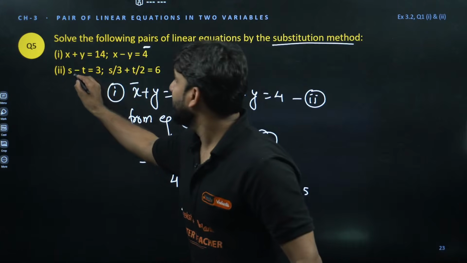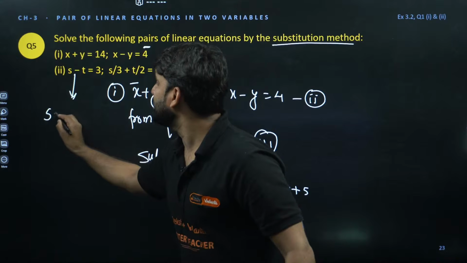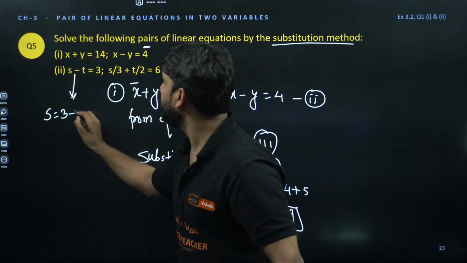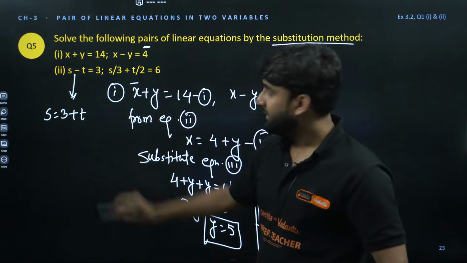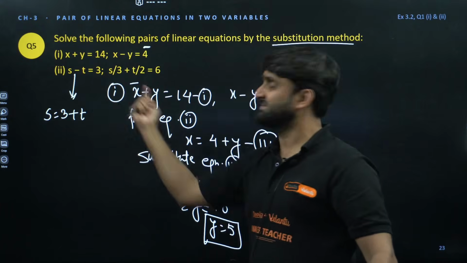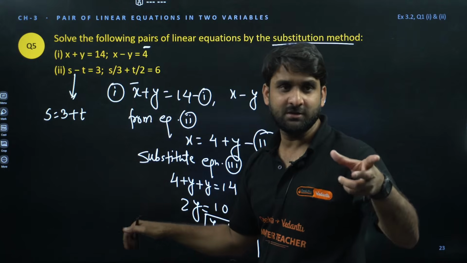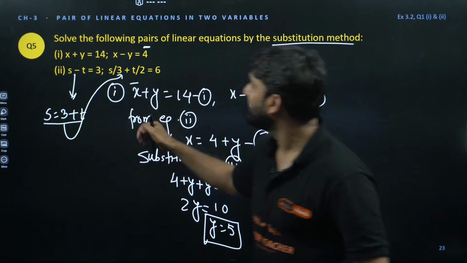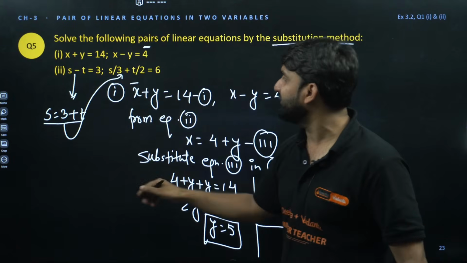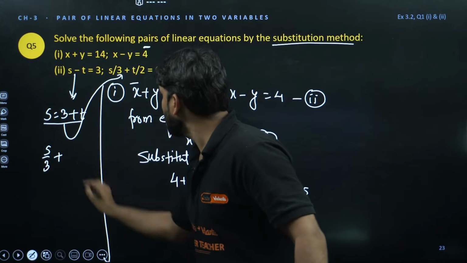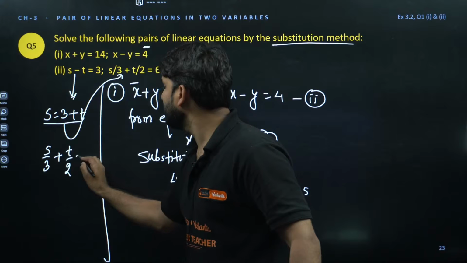Do one thing. From this, you can write s is equal to, shift this minus t this side, so it will become 3 plus t. We can write this equation in this form also, on shifting minus t this side, so it will become plus t. So you can put this whole equation in the second one: s by 3 plus t by 2 is equal to 6.